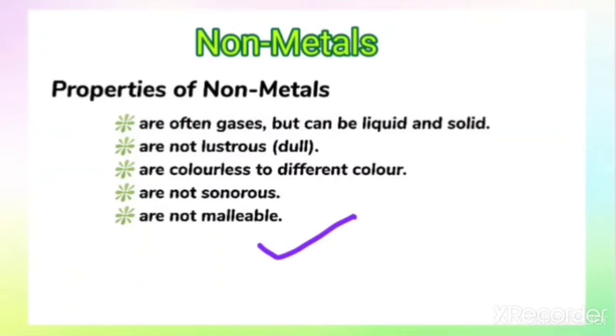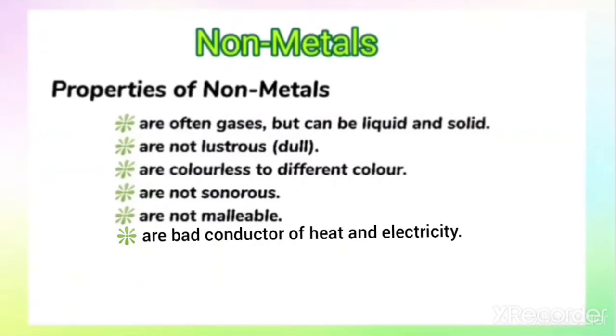Now we can distinguish metals and non-metals on the basis of these properties. One more point we can include is that non-metals are bad conductors of heat and electricity, which is just the opposite of the property of metals. So from this we can conclude the differentiation between metals and non-metals on the basis of properties.